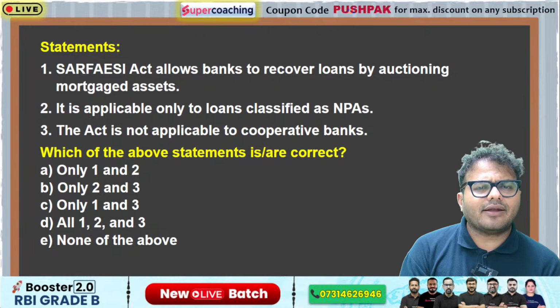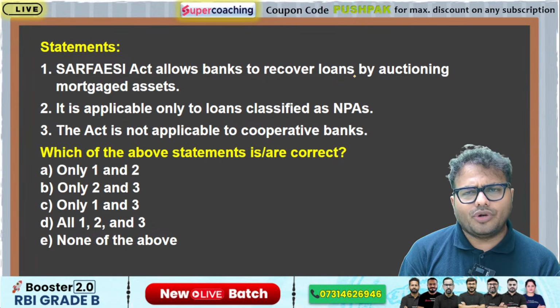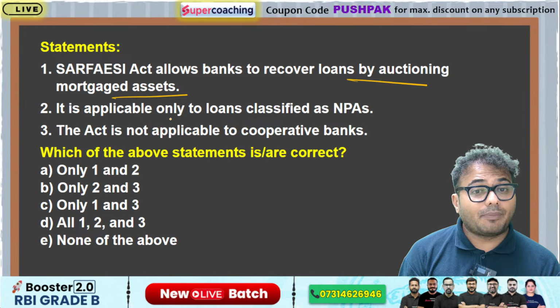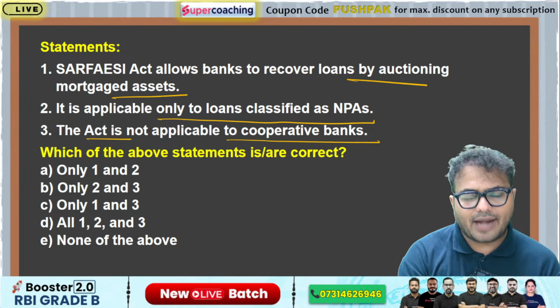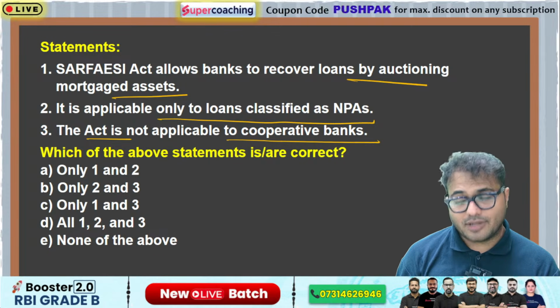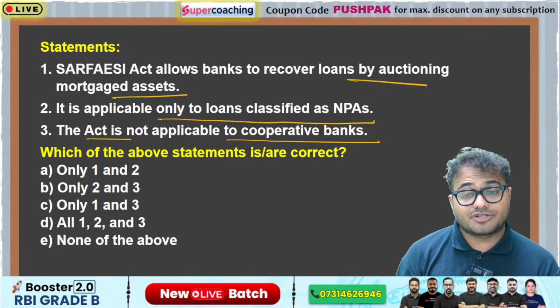Next, SARFAESI Act. In 2002, we created this act. SARFAESI Act allows banks to recover loans by auctioning mortgage assets. It is applicable only to loans classified as NPAs. The act is not applicable to cooperative banks. Under the SARFAESI Act, in 2002 banks got the authority to recover their loans. The ARC, Asset Reconstruction Company concept, is also created through the SARFAESI Act. So what do you think? What can be the answer of this question?